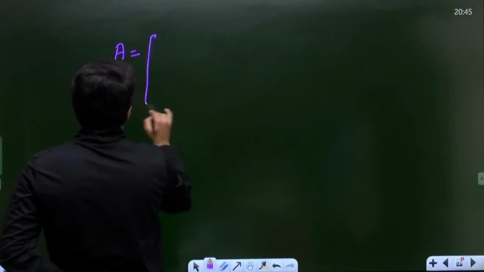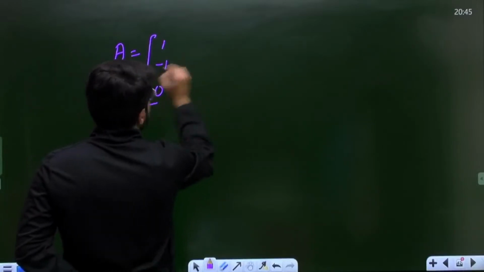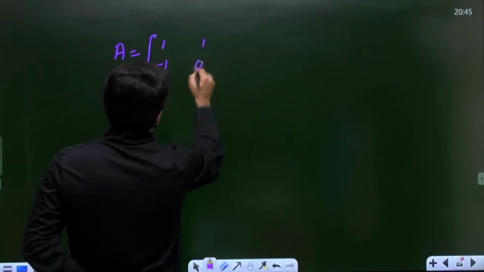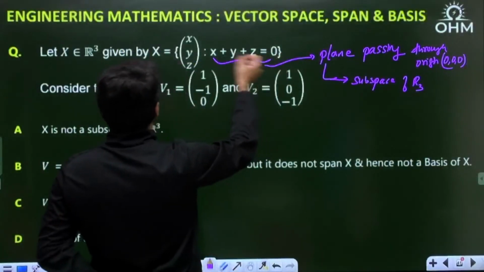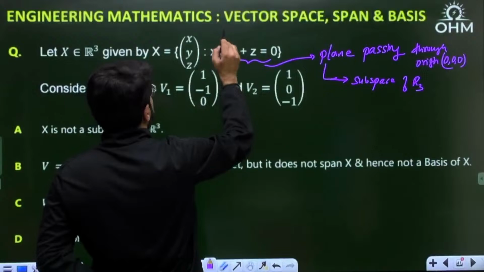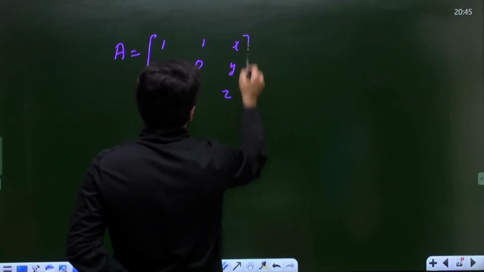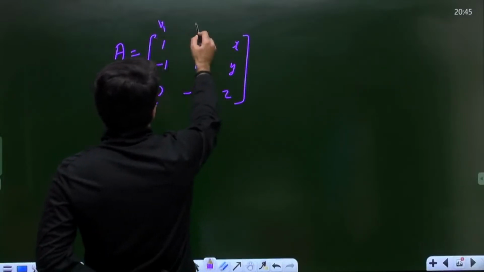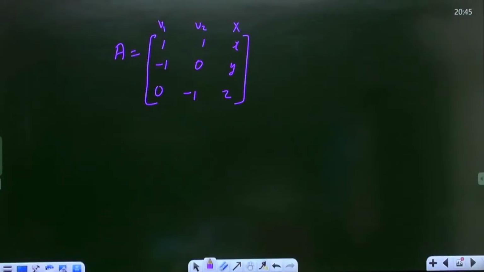I told you, and once again I will form a matrix A, where I'll put down the vectors v1 and v2: 1, minus 1, 0 is v1, and v2 is 1, 0, minus 1, and the set S, the vector X, which is given by X, Y, Z such that X plus Y plus Z is equal to 0. Okay, this is v1, this is v2, this is X. Now listen to me.